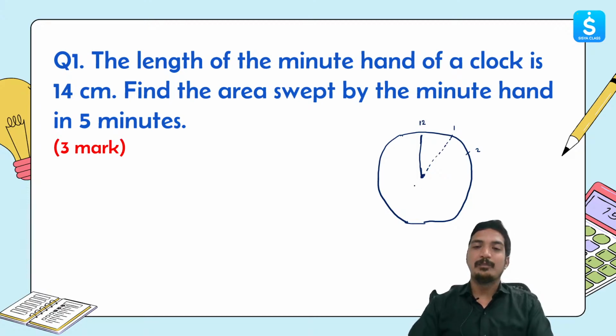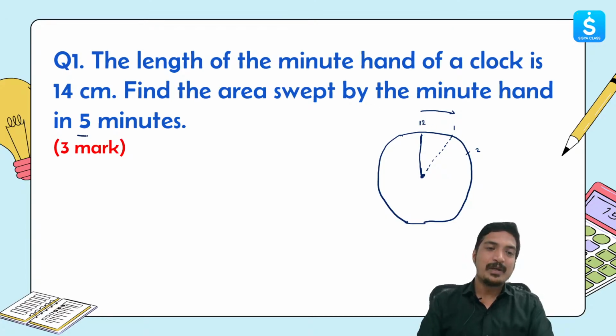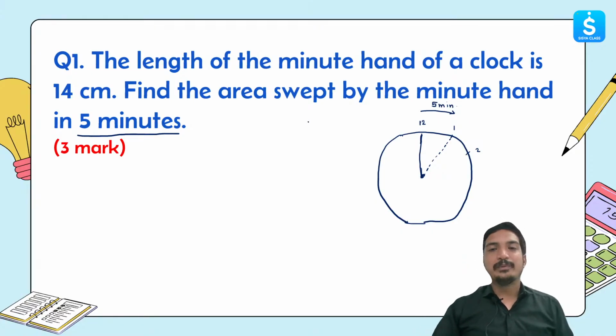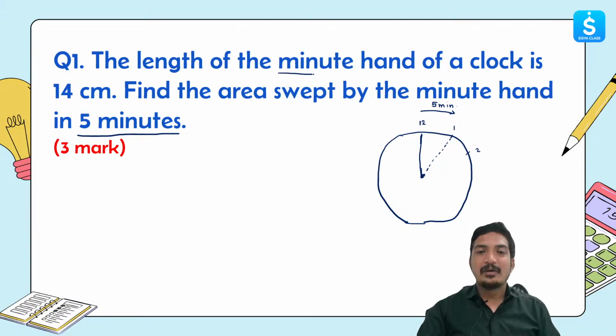This will be its final position, so basically the arm moves from 12 to 1. How do I know? Because the question says it has moved 5 minutes, and in 5 minutes the minute hand will move from one digit to another digit. Do you all agree to this, right?